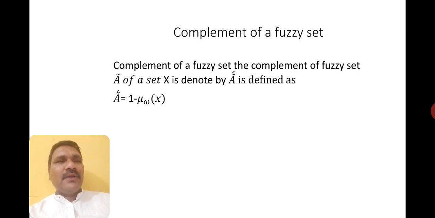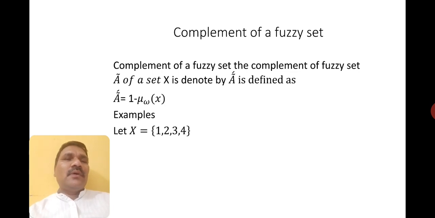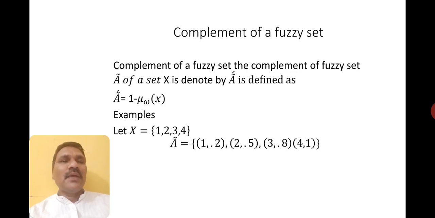Let me see this by example. Let X be the four elements 1, 2, 3, 4. Fuzzy set A is equal to 1 comma 0.2, 2 comma 0.5, 3 comma 0.8, 4 comma 1. What you are going to do is take the complement of the fuzzy set A. Complement means 1 minus the membership function of that element.